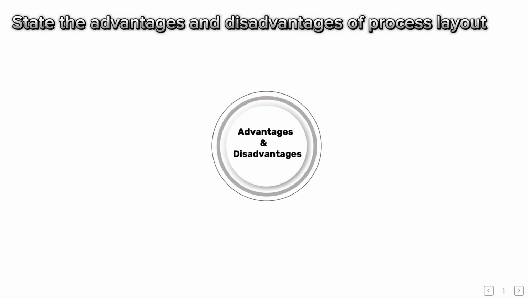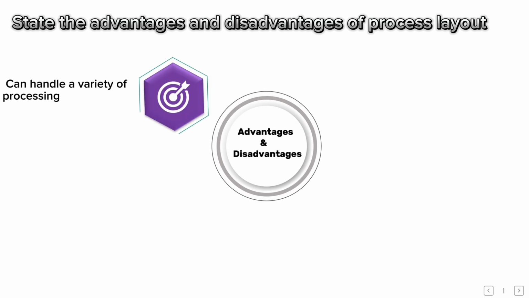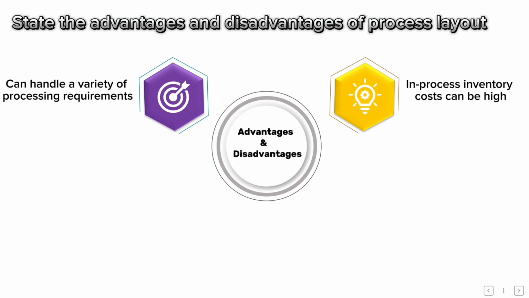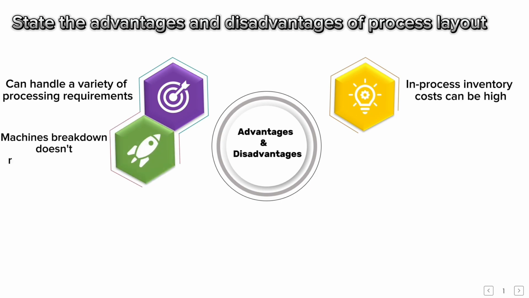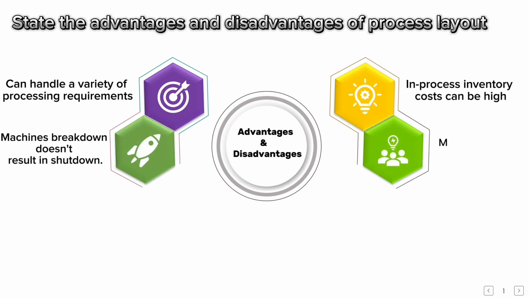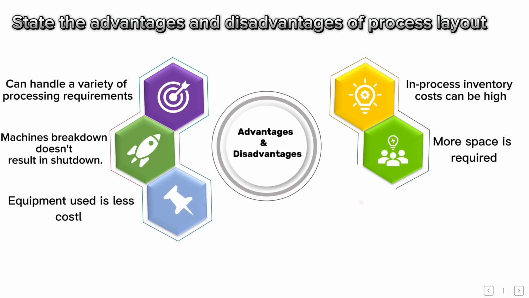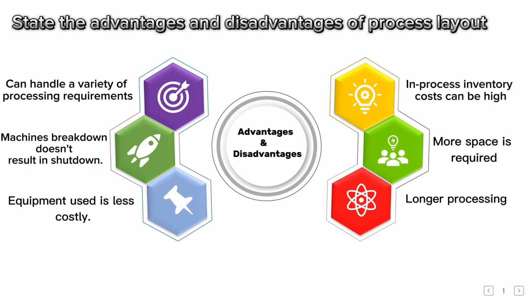State the advantages and disadvantages of process layout. Advantages: can handle a variety of processing requirements. Disadvantages: in-process inventory costs can be high. Advantage: machine breakdown doesn't result in shutdown. Disadvantage: more space is required. Advantage: equipment used is less costly. Disadvantage: longer processing time.